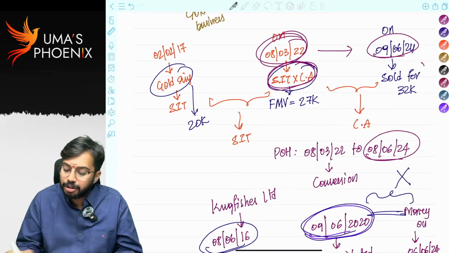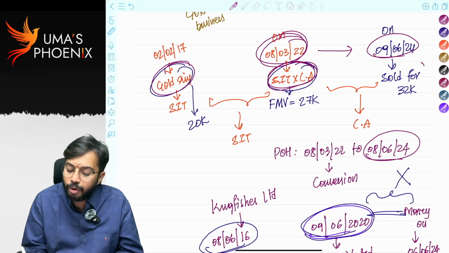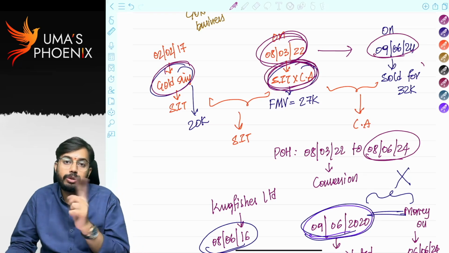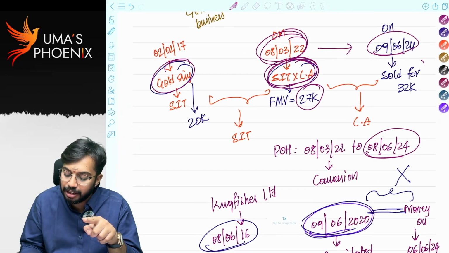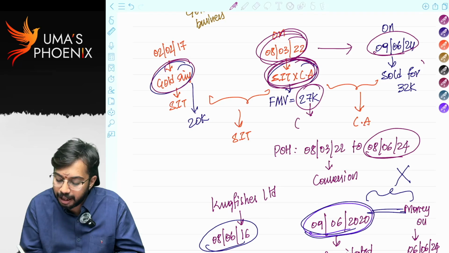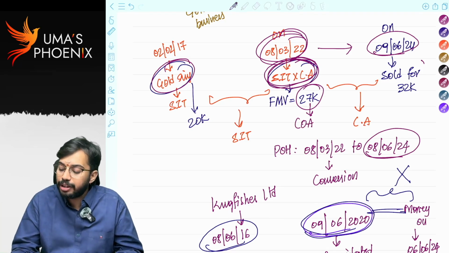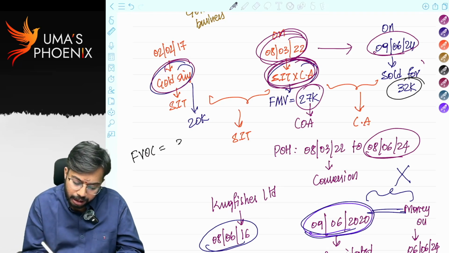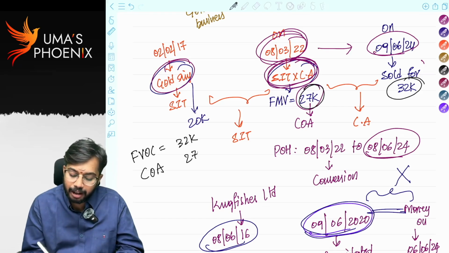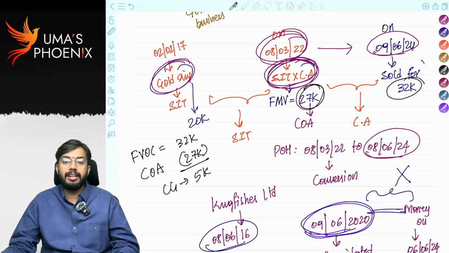Gold business. So in gold business, what I did, I converted a gold ring, being stock in trade, into a capital asset. So on this date, fair market value is 27,000, right? So this 27,000 is to be taken as cost of acquisition on calculation of capital gains. I sold it for 32,000. So full value of consideration is equal to 32,000. Cost of acquisition is equal to fair market value on the date of conversion. Capital gain will be 5,000. Is it clear?